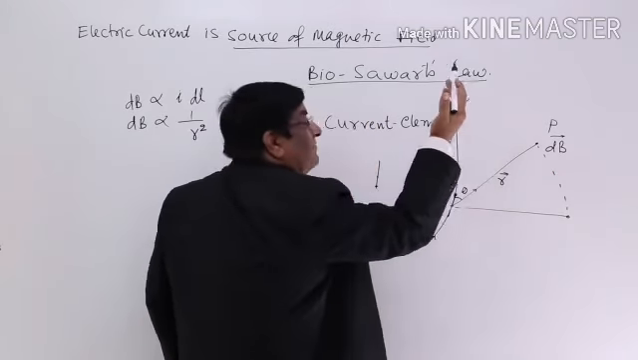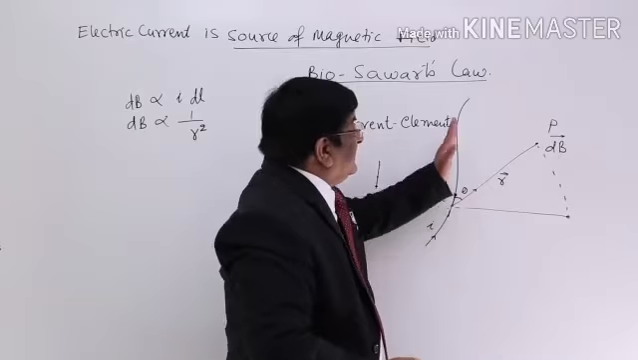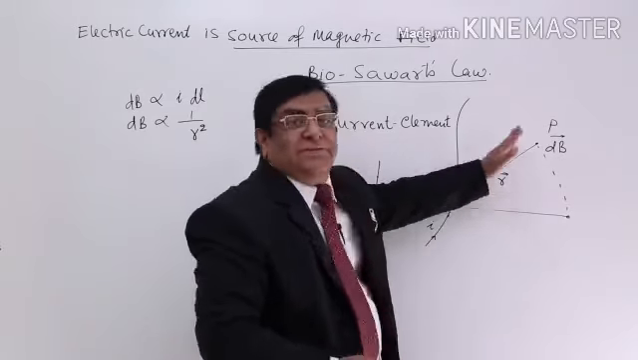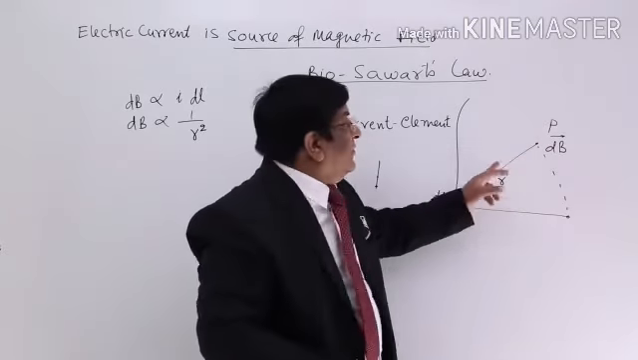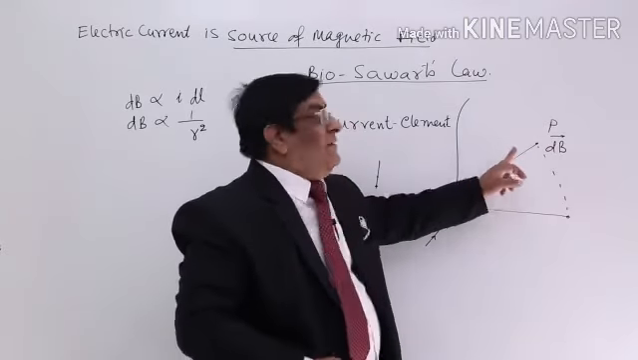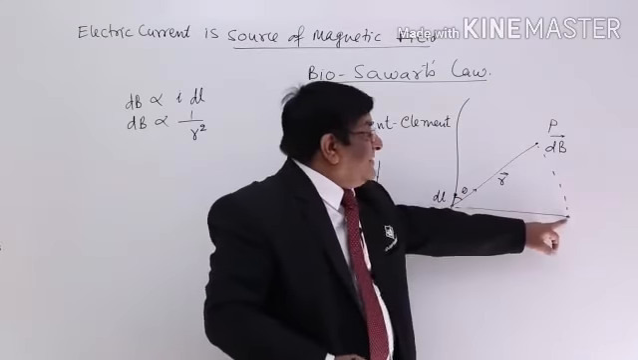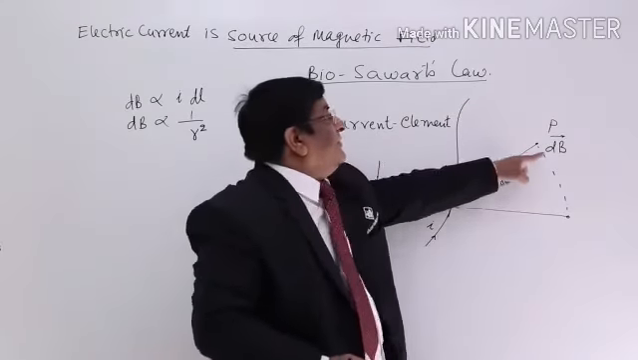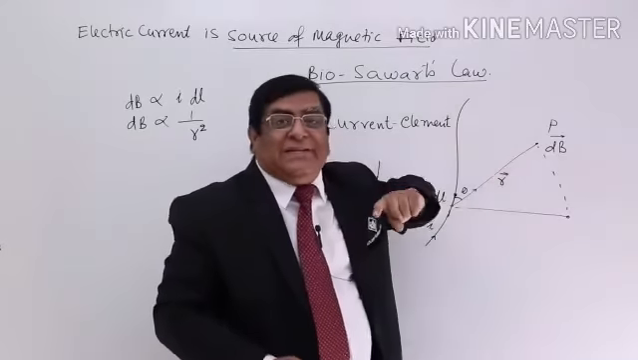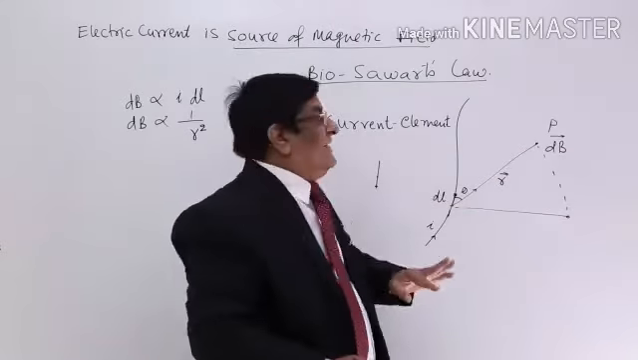At some point it will be 0. That means this theta has great importance. It has a role to play. So this is affected by theta. If theta is 90 degrees, he found it is maximum. If theta is 0, he found it is 0. And that changes according to sine theta.